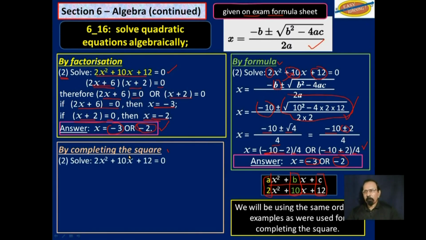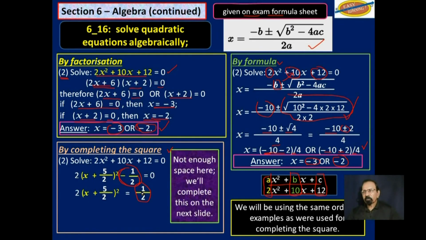Now let's look at completing the square. Same equation. We already did this, so I'm not going to do it again. We did it in the last video. Completing the square is equal to 0. Now we get rid of that negative half from this side. It comes on the right hand side, it becomes positive half. Enough space is not here, so we will complete this on the next slide and then return to this one.